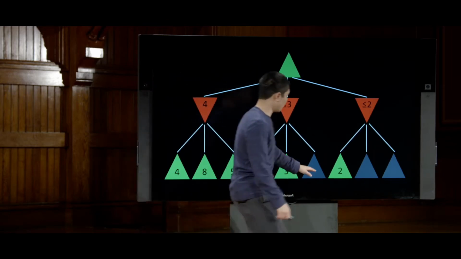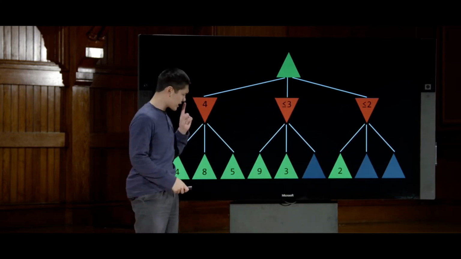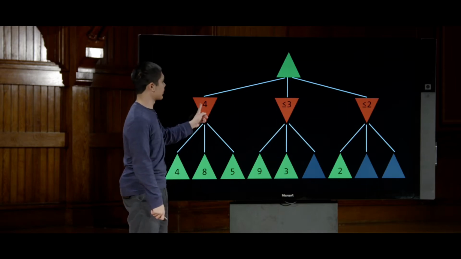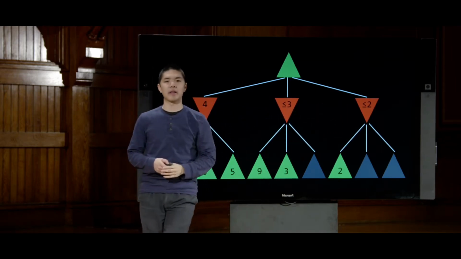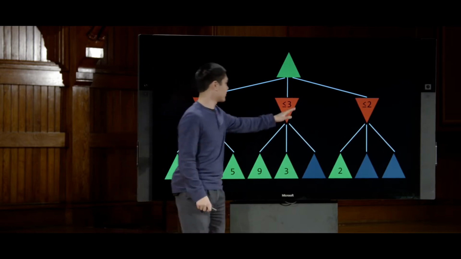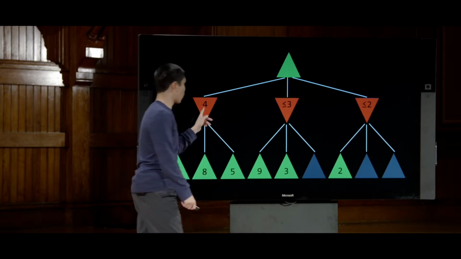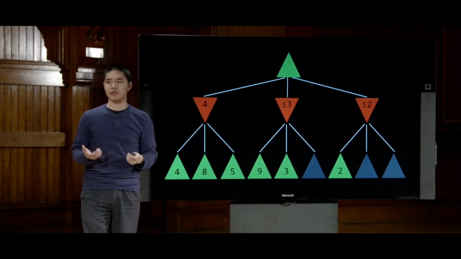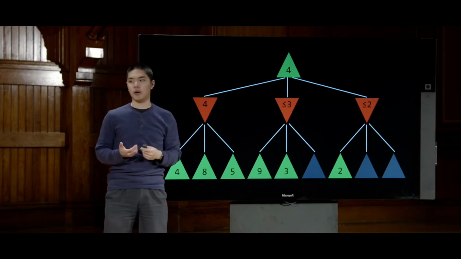So even without looking at these remaining states, I, as the maximizing player, can know that choosing this path to the left is going to be better than choosing either of those two paths to the right, because this one can't be better than 3, this one can't be better than 2, and so 4 in this case is the best that I can do. I can say now that this state has a value of 4.